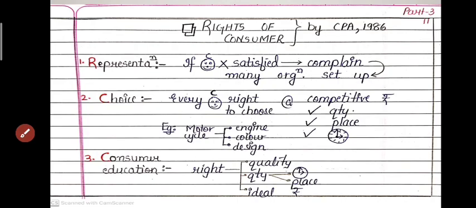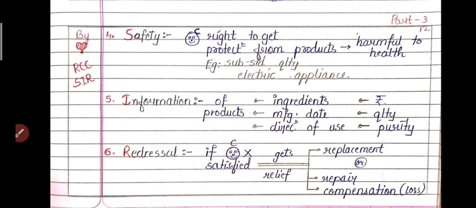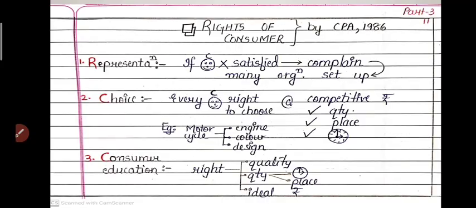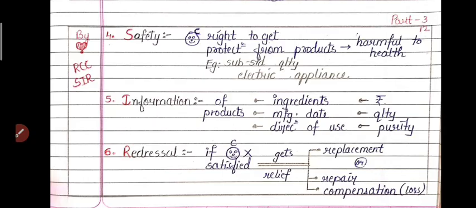Okay, now as I told before, this question is very important for 5 marks, and you have to learn it very perfectly so that you will not lose any marks in this. It is a very easy answer, so you can score it very easily. Now you have to see this: if in the paper the question is asked like this, mention the rights of the consumers or explain the rights of the consumers, then in that case you have to write 8 headings.